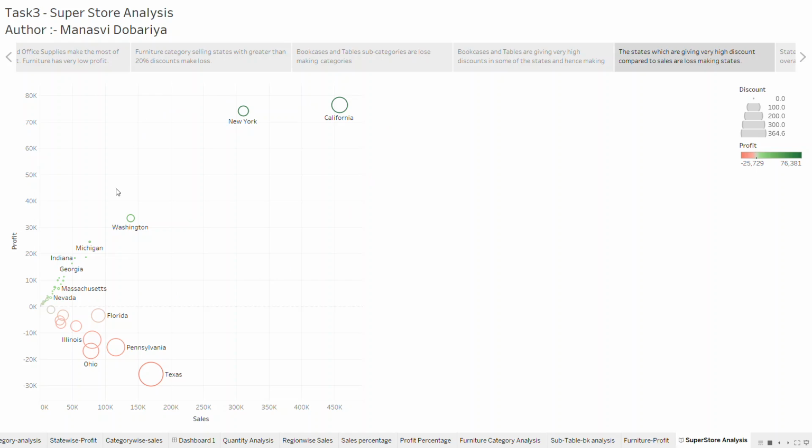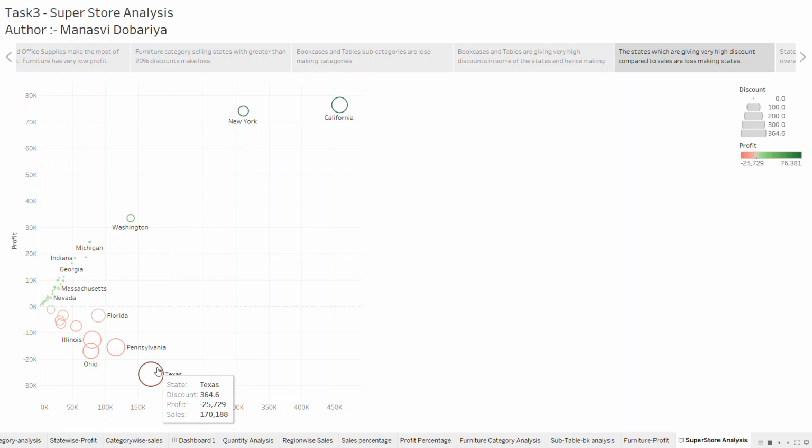As we can see, all the green dots are very small, because they are giving a very small percentage of discounts. The only larger bubbles are Washington, New York, and California. Washington is giving 32% discount, but it has a decent amount of sales, so it is making profit. And New York and California have a very high number of sales, so they are making profits.